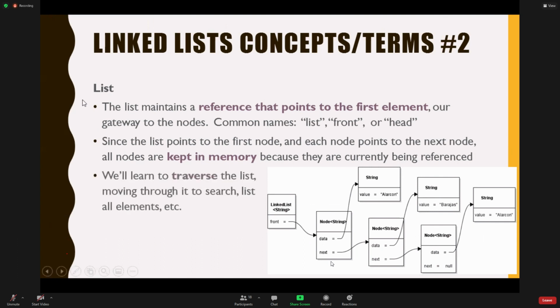Okay, so now the trick becomes, how do we traverse the list? And so our next steps are, yeah, I've got to start at the front, and how do I move from this node to this node to this node and keep moving along till I find the thing I want, find the place I want, like all of those things come in the next little bit. All right, so what questions do you have about that at the moment? Anybody?